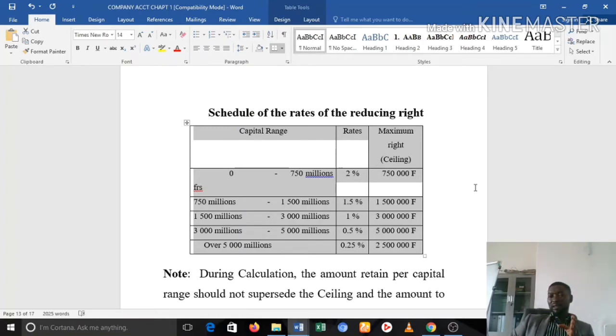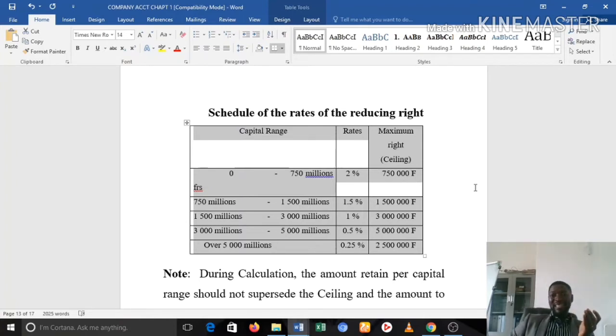What does that mean? That simply means that if your authorized capital is, for example, 100 million, you multiply 100 million by 2%. What do you have? About 2 million.